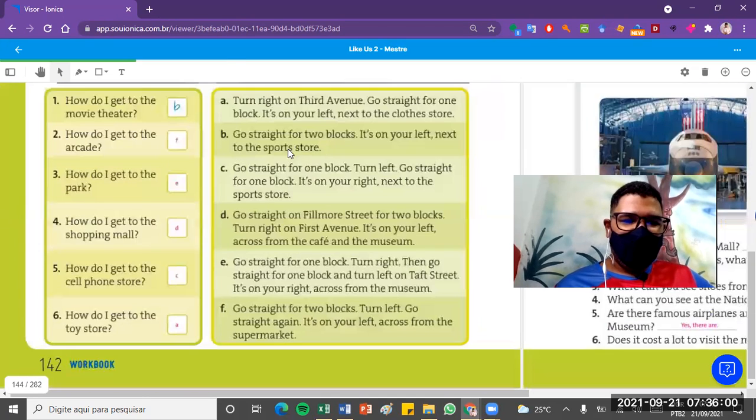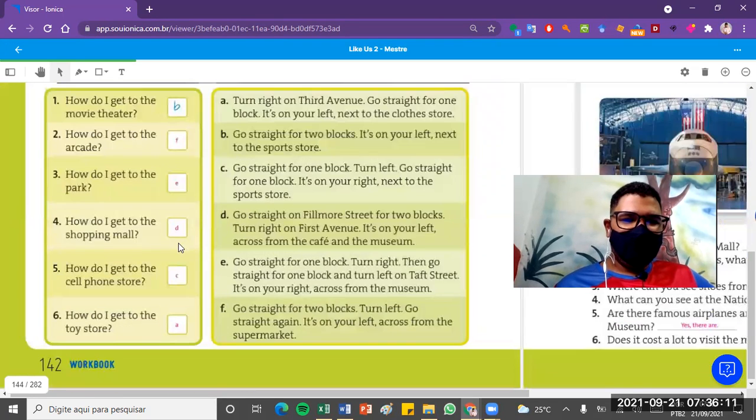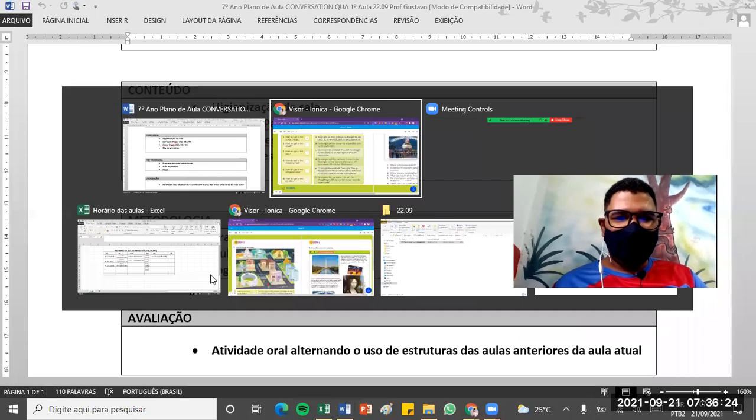Good. So we have the answers of page 142. They will be B, F, E, D, C, A. That is the order of the letters. É a ordem das letrinhas. Now let's go to the next page. Page 92.